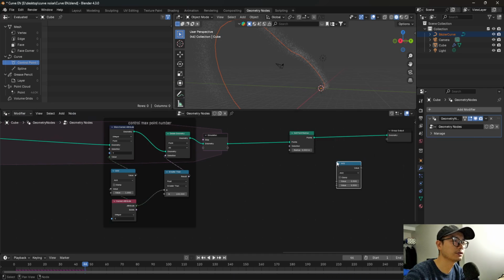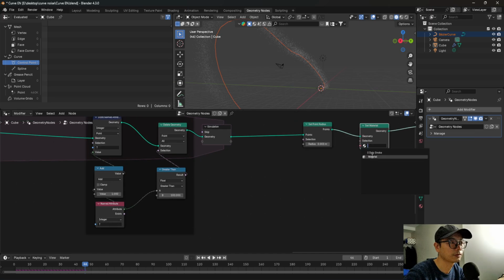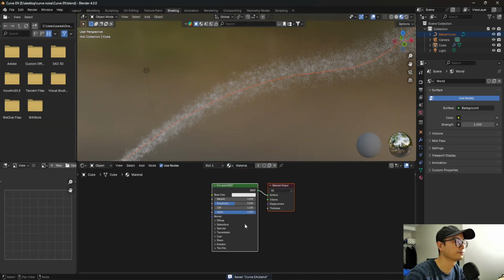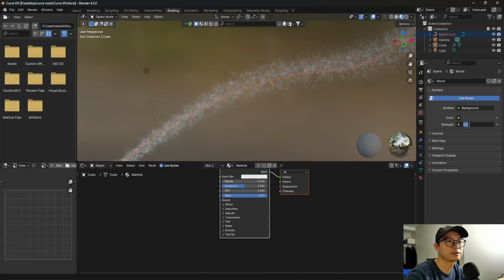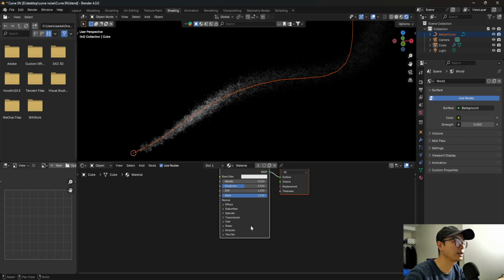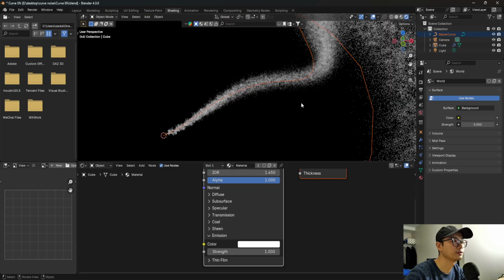And I will give it a material. No, not mask, material. Give it a default material. And let's go to shading here. And I will change the background. Oh no. Yeah. Turn it to render and go to emission, turn to 1. Yeah, like this.